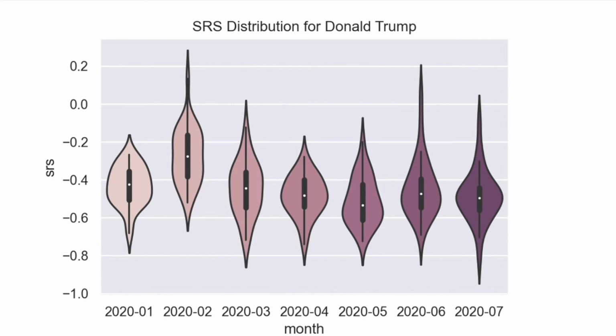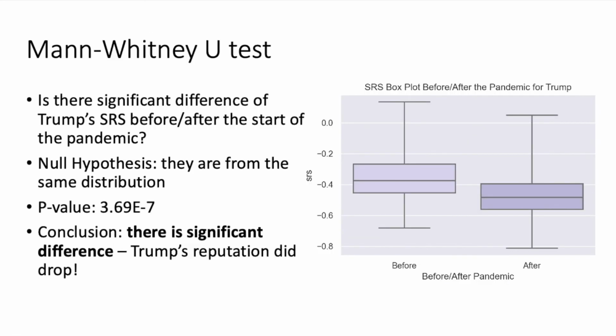We also produced a violin plot, which shows the daily SRS distribution of Donald Trump. It shows that Donald Trump's reputation keeps decreasing from February to May. The little circle represents the median value of SRS, and they're dropping during this time. The distribution in May reveals a significant portion of scores are as low as minus 0.6, the worst of the past 7 months. The conclusion can also be confirmed by statistical tests. By using the Mann-Whitney U-test, we conclude that Trump's reputation did drop after the start of the pandemic.